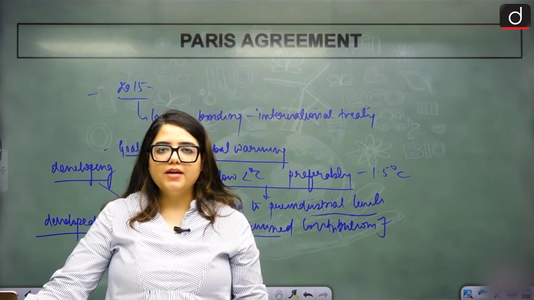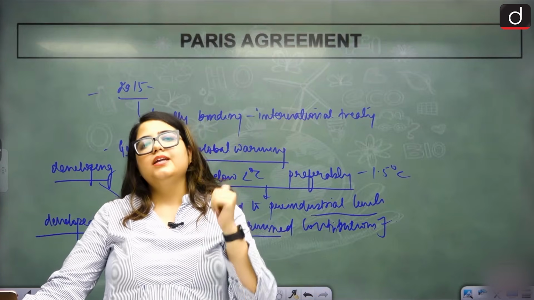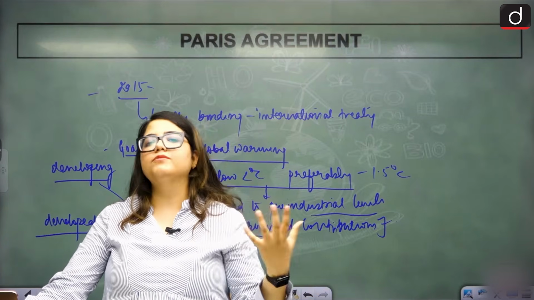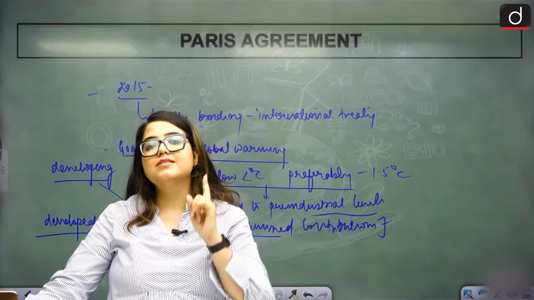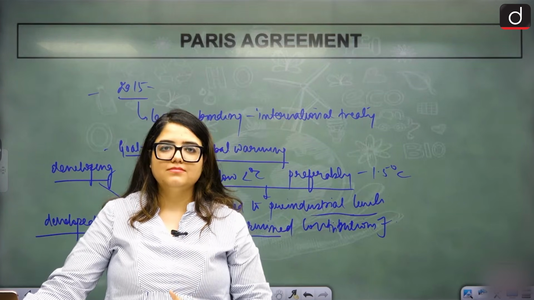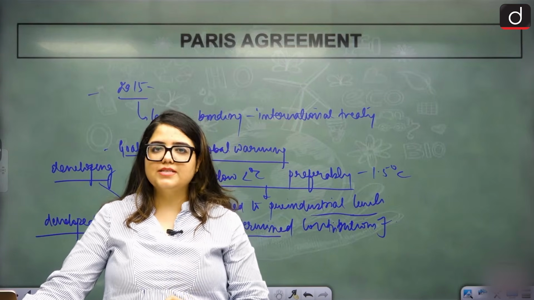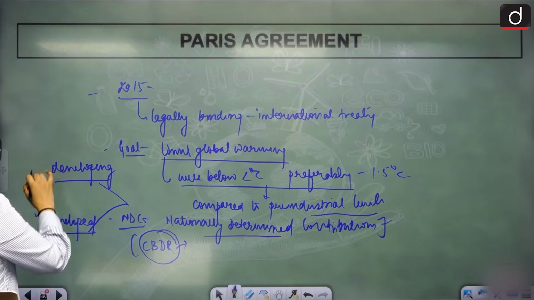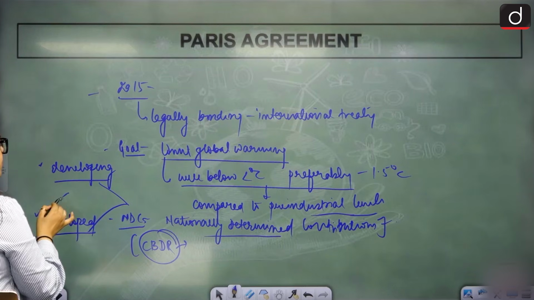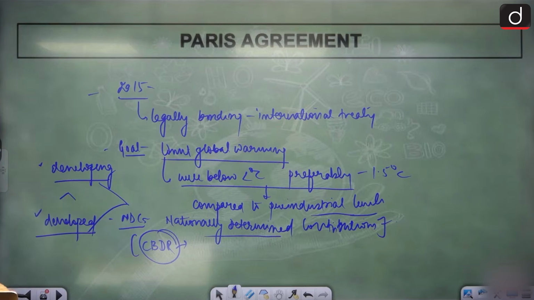It will affect everybody. So naturally, developing or developed, we all have common responsibilities, but the responsibility is still differentiated. Why? Because the role of developed nations was much higher than developing nations. So the cost bearing should also be higher, right?